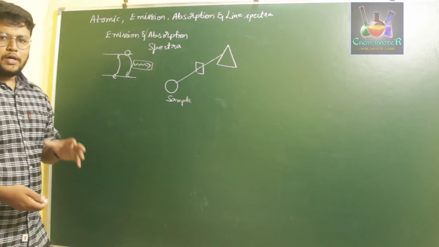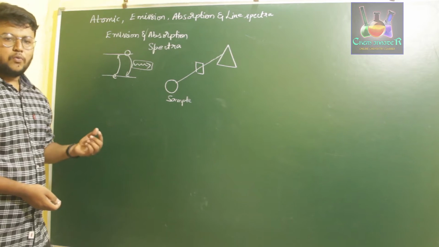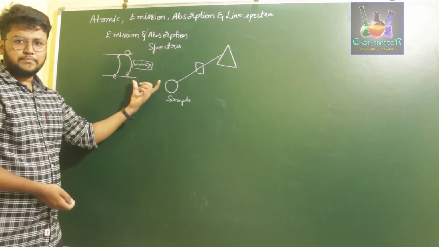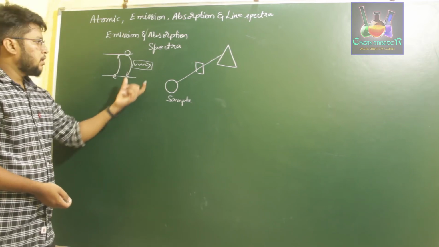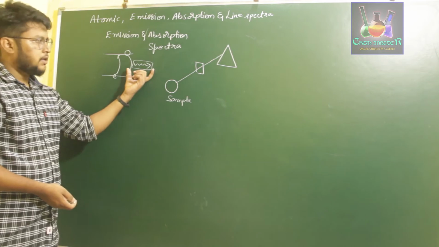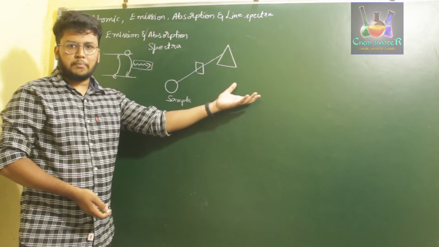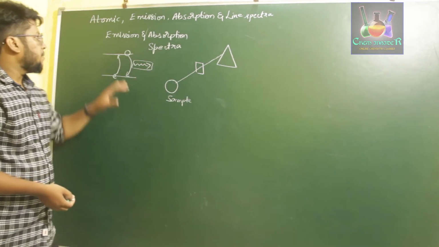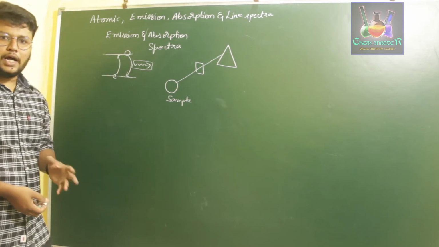So the emission spectrum is one which is observed when an atom releases a certain amount of radiation while getting back to its stable ground level. The radiation emitted is passed through a prism and collected on a fine photographic plate, which gives a particular spectra. That spectra is called emission spectra, and the atom which is at the higher level is called an excited atom.